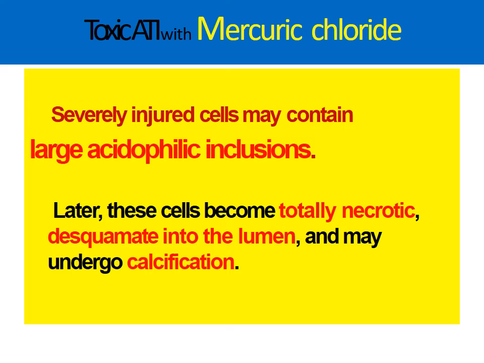Toxic ATI with mercuric chloride poisoning: severely injured cells may contain large acidophilic inclusions. Later, these cells become totally necrotic, desquamate into the lumen, and may undergo calcification.